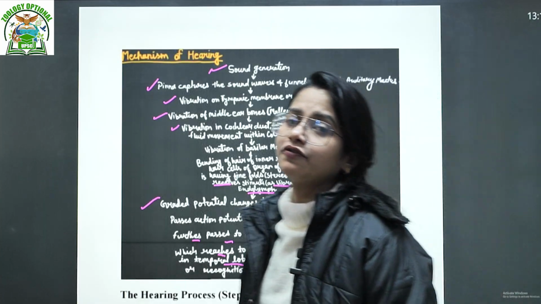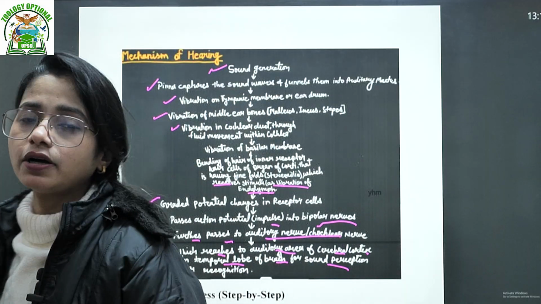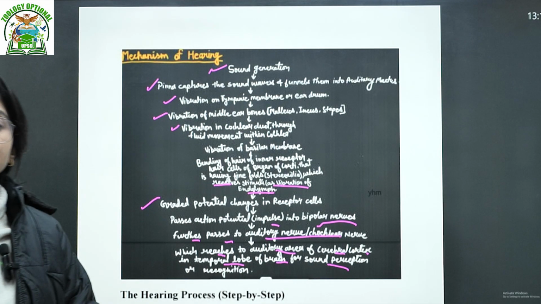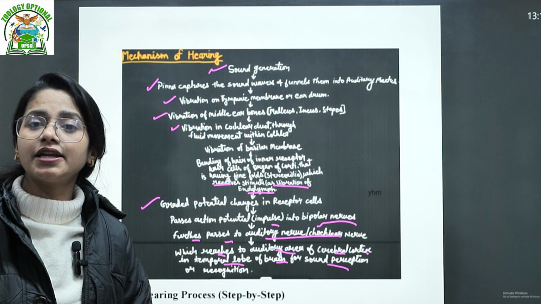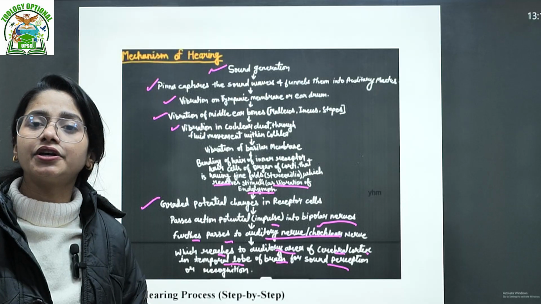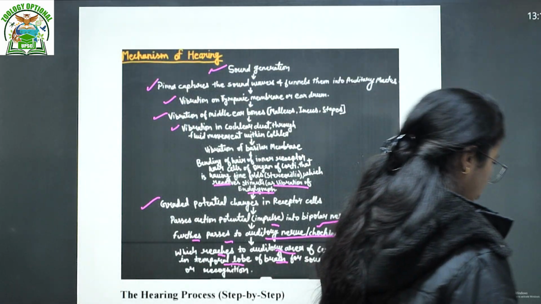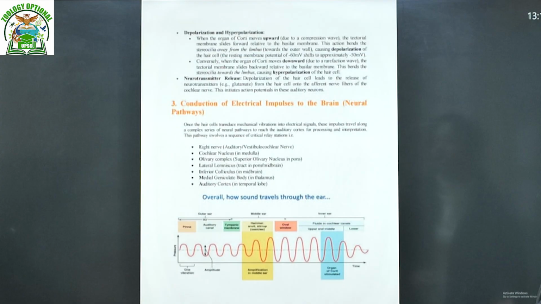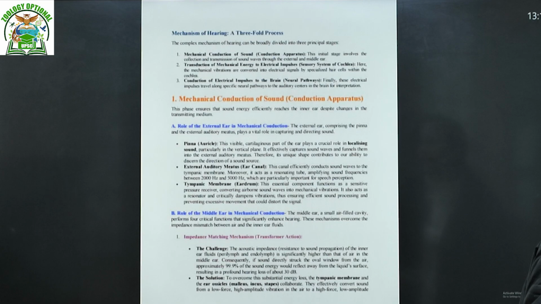When we talk about the mechanism of hearing, or the physiology of hearing, it is not only about the ear, it is also about the nerve system. The brain system is actually helping in the hearing mechanism. Okay, so that is the start of hearing, and today I'm trying to cover that portion.